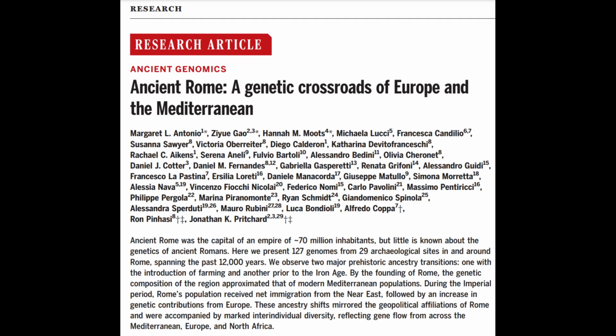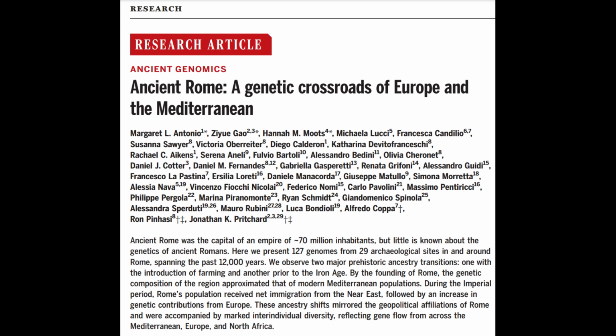To begin, the 2019 study was titled Ancient Rome, a Genetic Crossroads of Europe and the Mediterranean. And you can see that the abstract says ancient Rome was the capital of an empire of 70 million inhabitants, but little is known about the genetics of the ancient Romans. Here we present 127 genomes from 29 archaeological sites in and around Rome spanning the past 12,000 years.